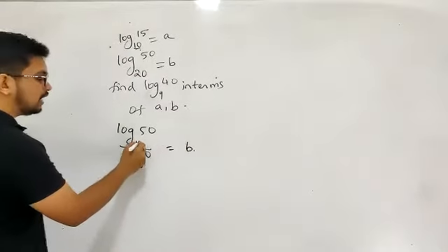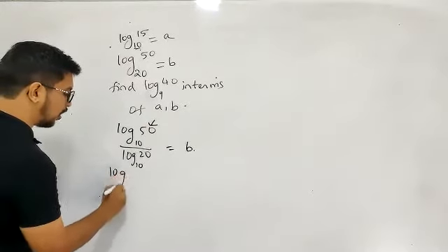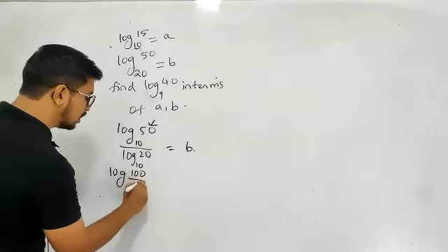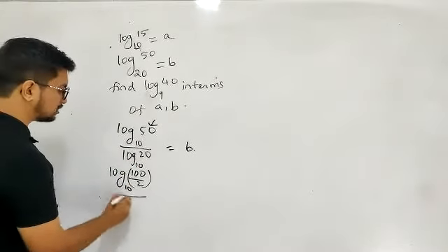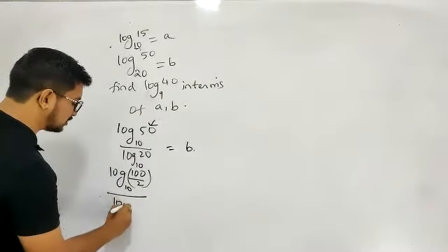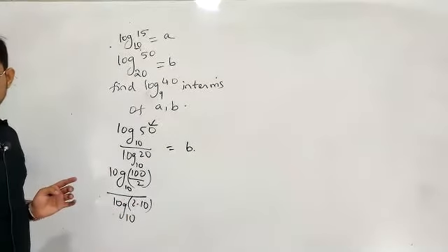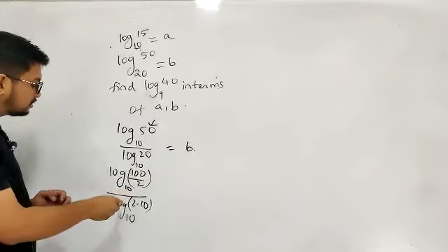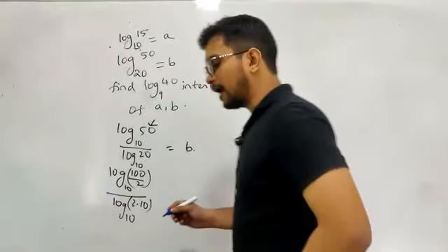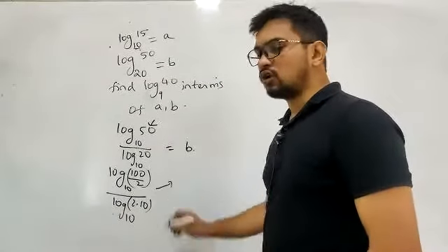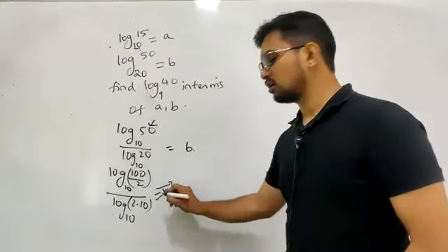Now this 50, I'll try to write in terms of 10 square. So log 50, I'll write as log 100 by 2 to the base 10 divided by log 2 into 10 to the base 10. Now let's apply the properties of logarithms here.